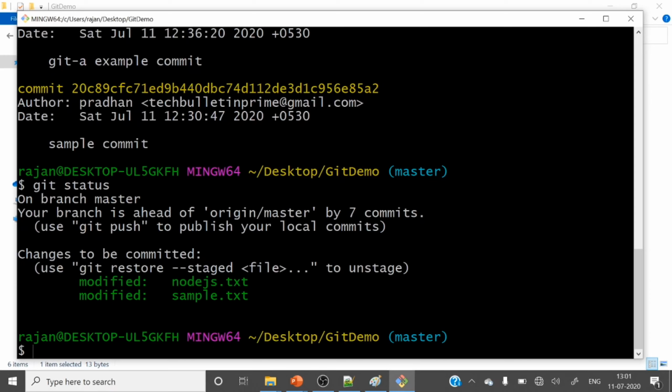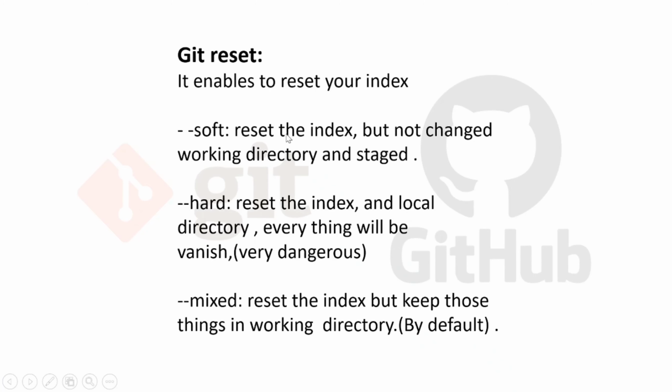So just see, already those files, whatever those committed files, will be there in the staging area, right? You can see this green color text, so it's already in the staging area. So we have covered this command. Let's move to the next command. This is soft, meaning it will remove that commit from your local repository and it will stage those changes into the staging area, right?